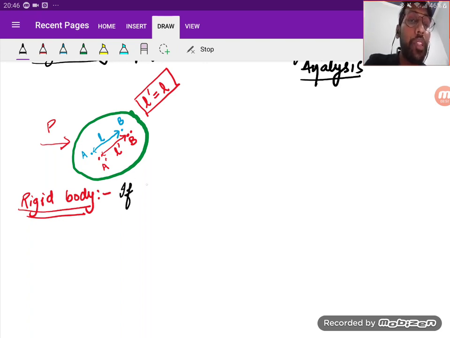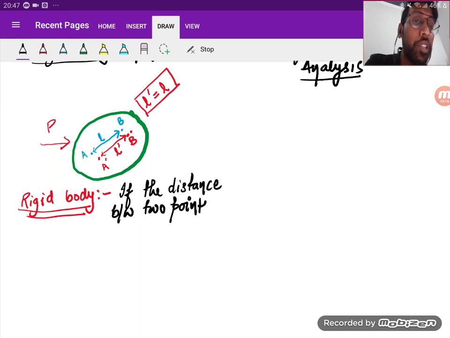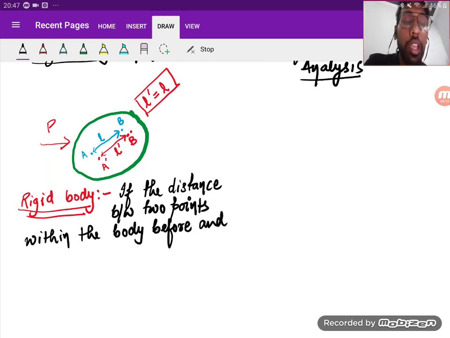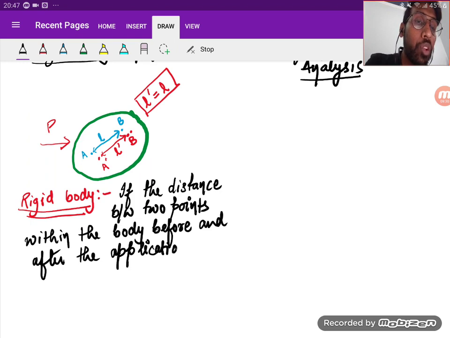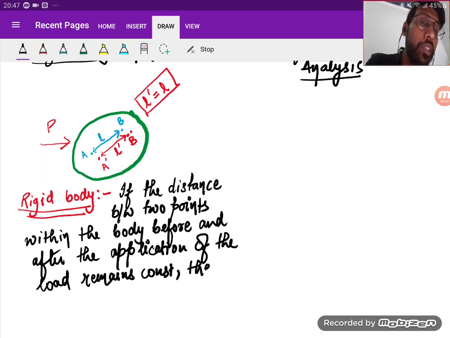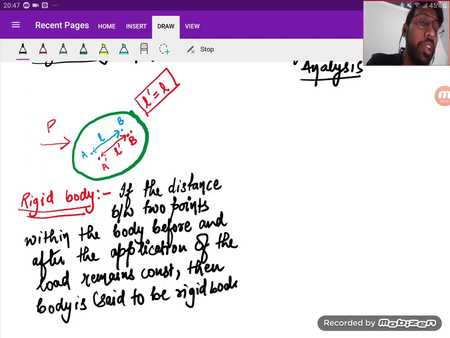If the distance between 2 points within the body, before and after the application of the load, remains constant, then the body is said to be a rigid body. Is it clear?